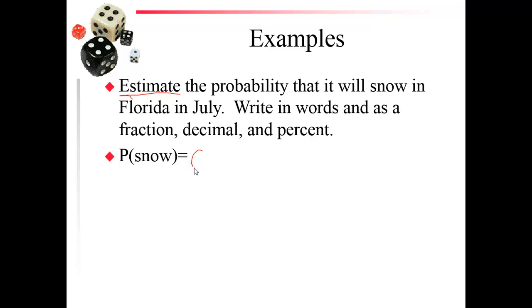So we're going to give it a probability of 0 or 0% or 0 out of 1. That also means that this is most likely impossible. You could argue that it would be unlikely, that there is a slim chance, but realistically it's most likely impossible.